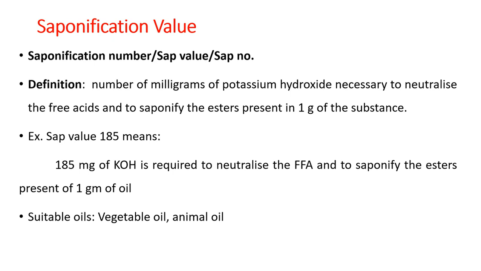This is usually applicable for vegetable oils and animal oils or fats, and it is not essential for mineral oils or volatile or essential oils, as these oils are not esters of free fatty acids.